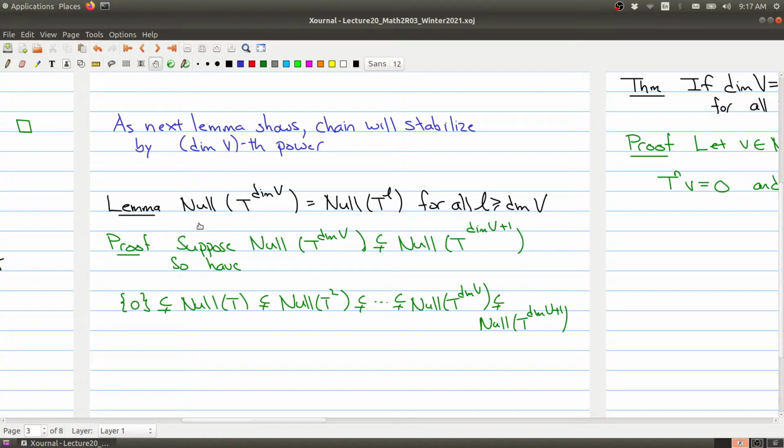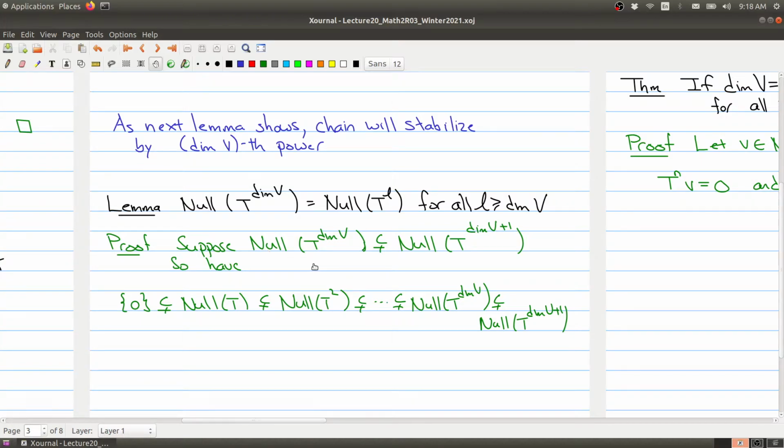So as the lemma here, I'll state it as the null space of the operator T raised to the power dimension of V is the same thing as the null space of T to the L for any L bigger than or equal to the dimension of V. And here's how we're going to do it. Really all we need to do is show that we have equality here. If we can show that this space here is equal to this space right here, then the previous lemma says it will always be stable.